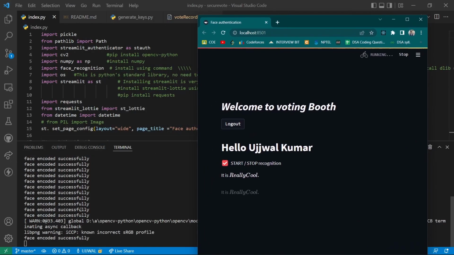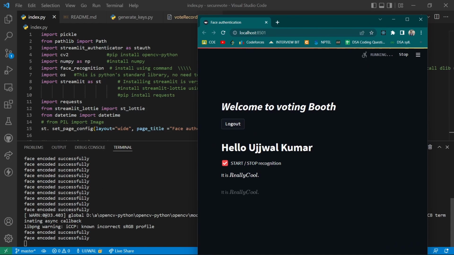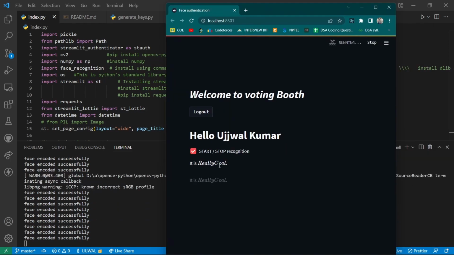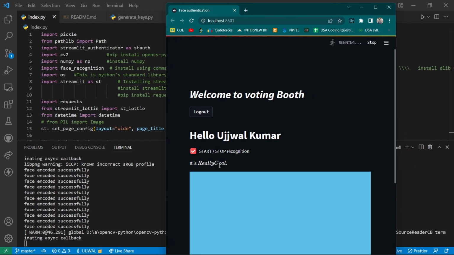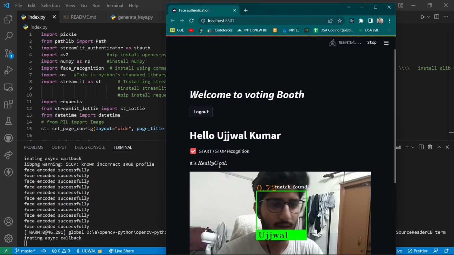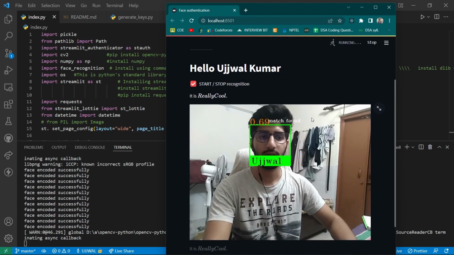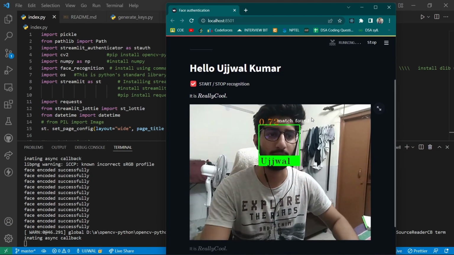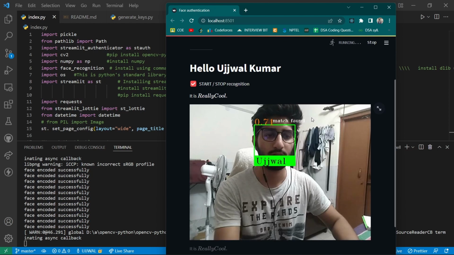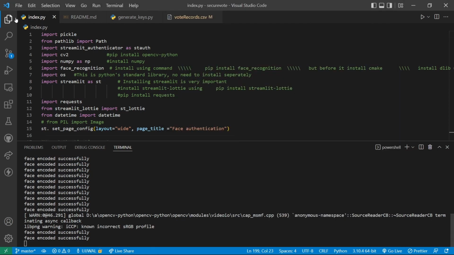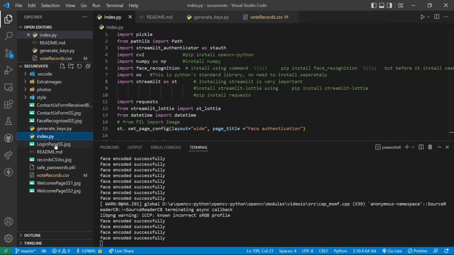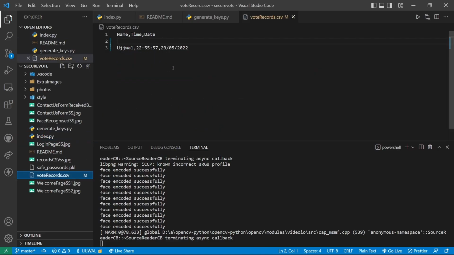When we click on start and stop recognition, as we can see, our project is encoding the images that are present in the database. And when the encoding of all the images is successful, there appears a camera, and as you can see, my face is visible in that camera, and it shows match found, and underneath that Ujjwal is written, which is my name.